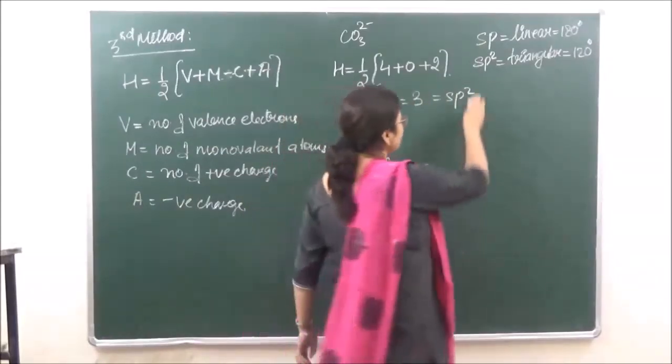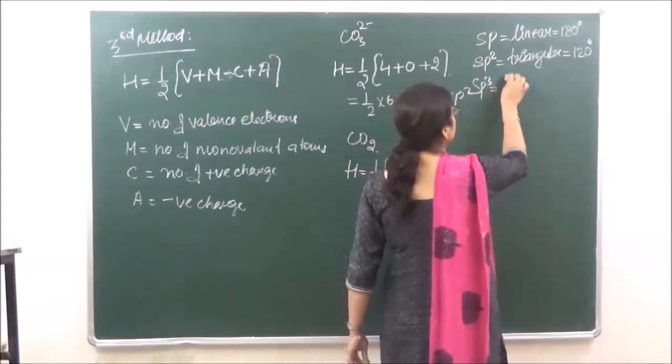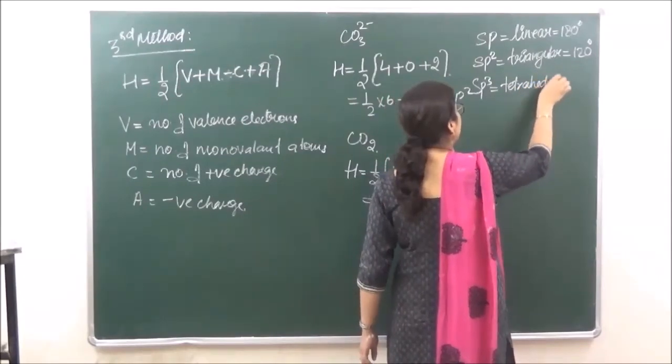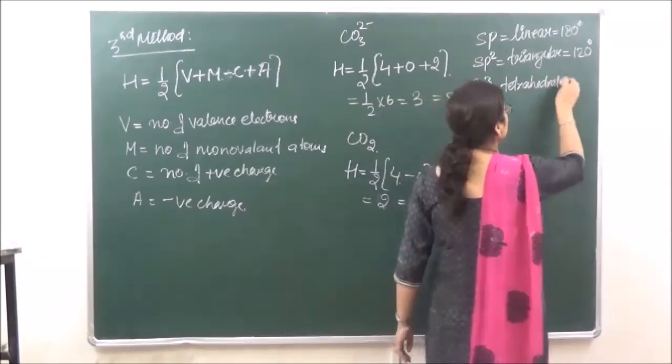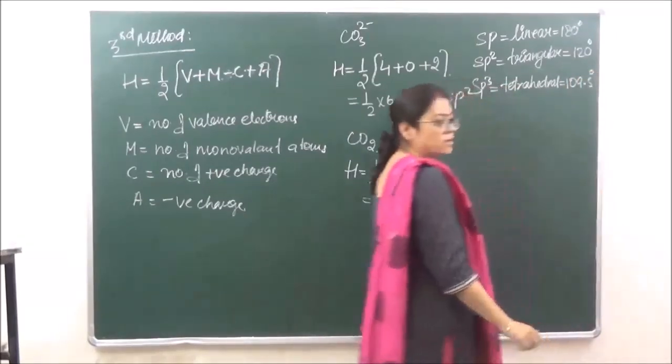Okay? If the hybridization is sp3, then the shape is going to be tetrahedral, and the bond angle is going to be 109.5 degrees.